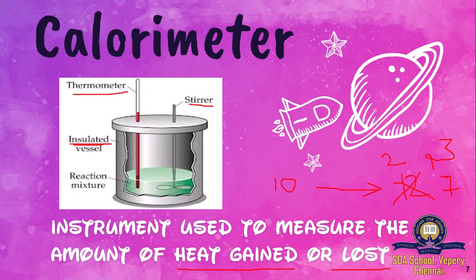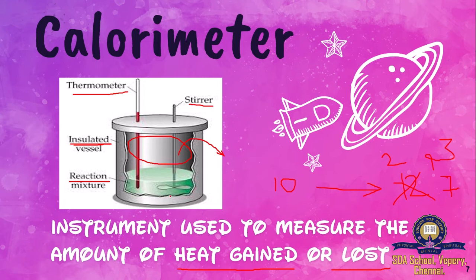What do you mean by an insulator? An insulator is a non-conductor. It does not conduct heat or electricity. So when it does not conduct heat or electricity, the heat is totally trapped inside. The heat cannot escape this particular container. The heat cannot come out because this is not a conductor. So heat stays inside.